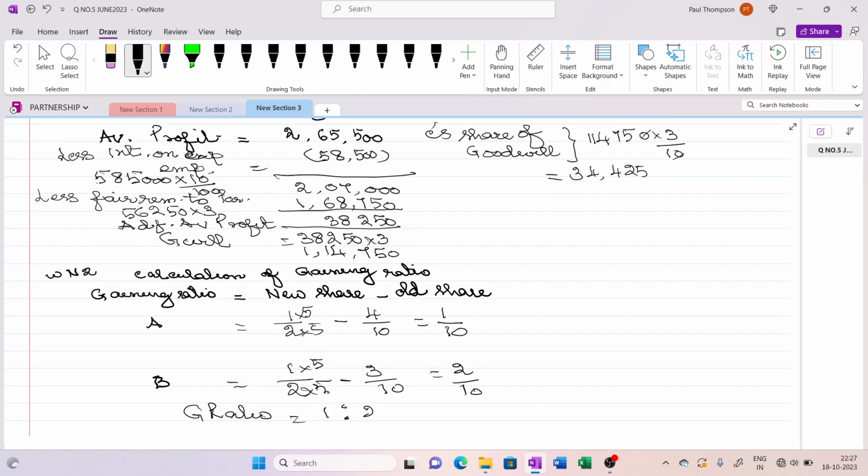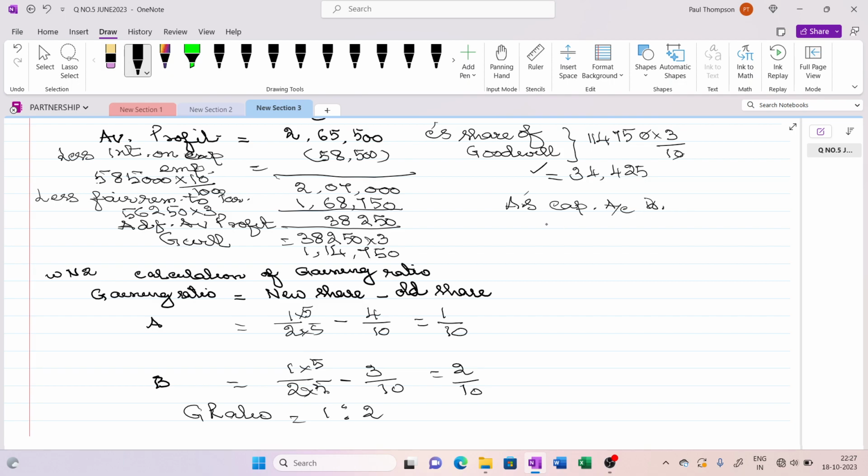Now this amount of 34,425 will be distributed in the ratio of 1 is to 2. These A and B will bear this in their gaining ratio. The sum says clearly it should go through capital account, not the current account. Though they are maintaining capital and current account, the sum clearly asks that it should be adjusted through capital account.